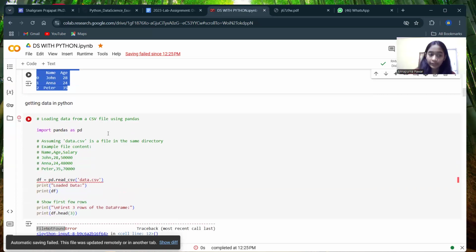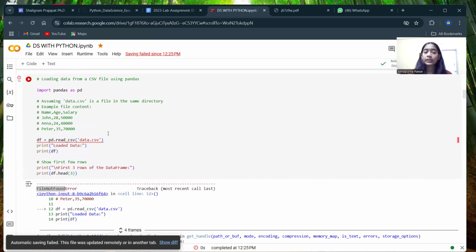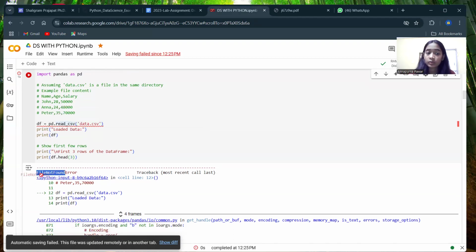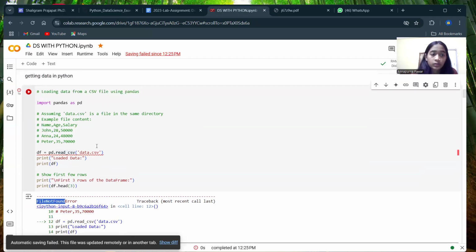So if we want to get in data, we have to create a file in the same directory. Okay, so assuming, हमने यहाँ ये assume करके चल माना है कि हमारे जो data.csv फाइल का नाम है, जो कि हमारी सेम डायरेक्टरी में एग्जिस्ट करती है, but currently this is not existing, but we are assuming here df equals pd.read_csv. That's why it gives an error, a file not found error, because our csv file is not in the same directory of the library.